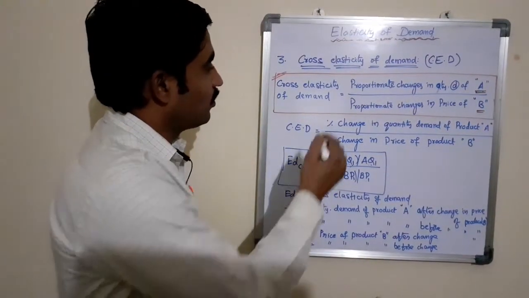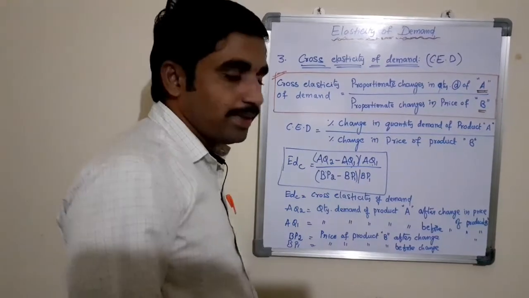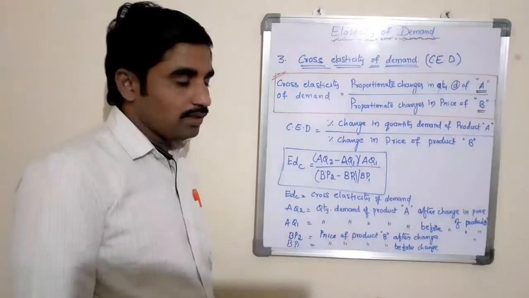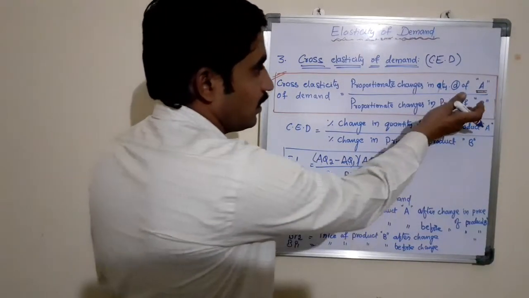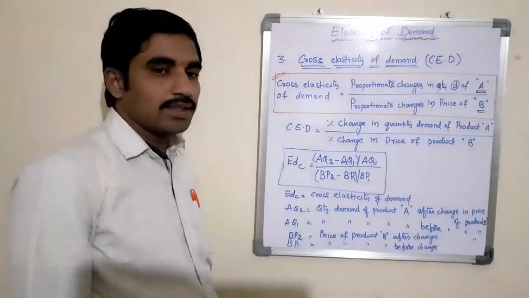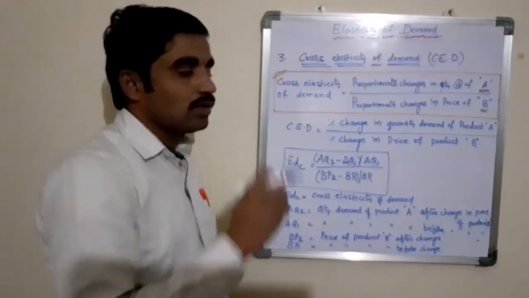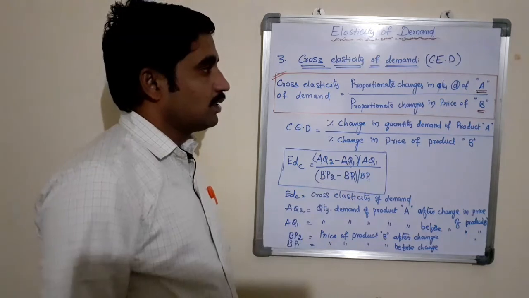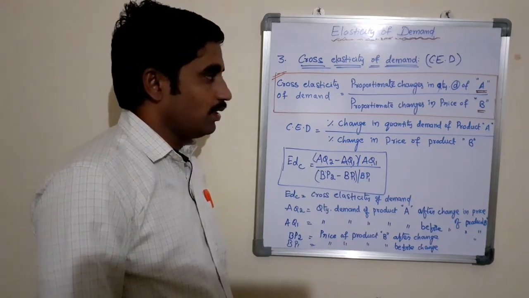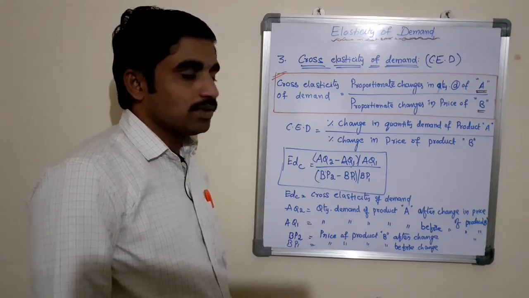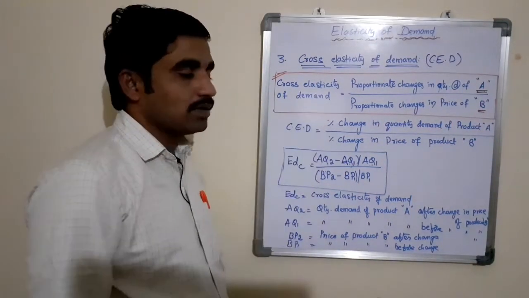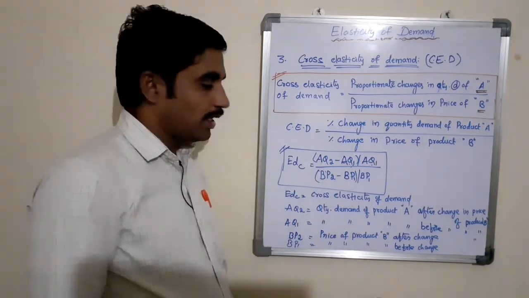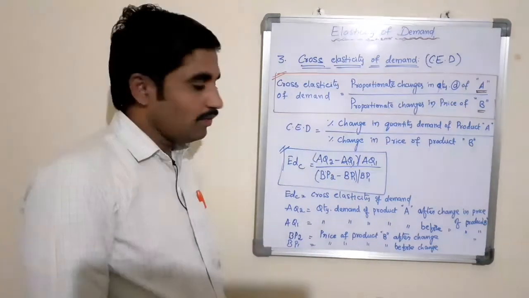What are we discussing now about cross elasticity? Cross elasticity of demand is defined as the rate of responsiveness of change in quantity demand of a commodity for a given change in the price of product B when other things remain constant, or the relationship between proportionate changes in quantity demand of product A and the proportionate changes in price of product B is said to be cross elasticity of demand, and this is the mathematical formula which is used to calculate or measure the cross elasticity of demand.